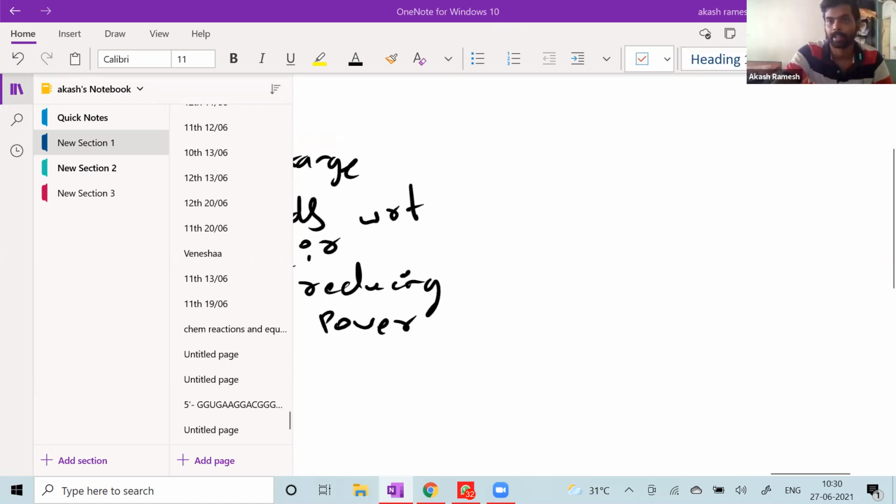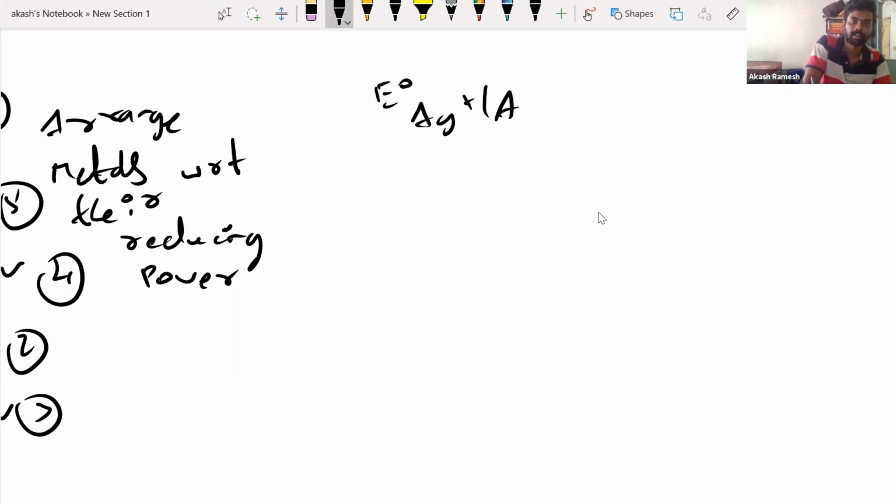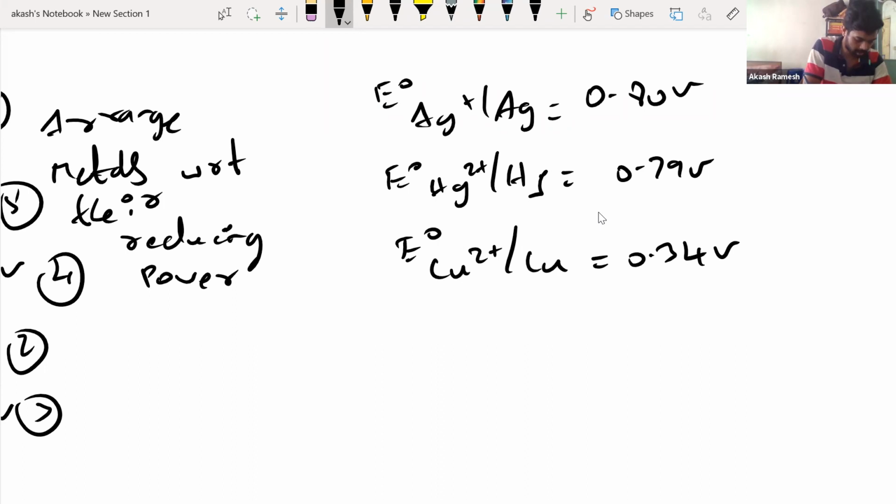Okay, right. So I will take a question. Say I have E naught Ag plus bar Ag is 0.8 volts, E naught Hg2 plus bar Hg is 0.79 volts, E naught Cu2 plus bar Cu is plus 0.34 volts, and I have E naught Mg2 plus bar Mg is minus 2.37 volts.